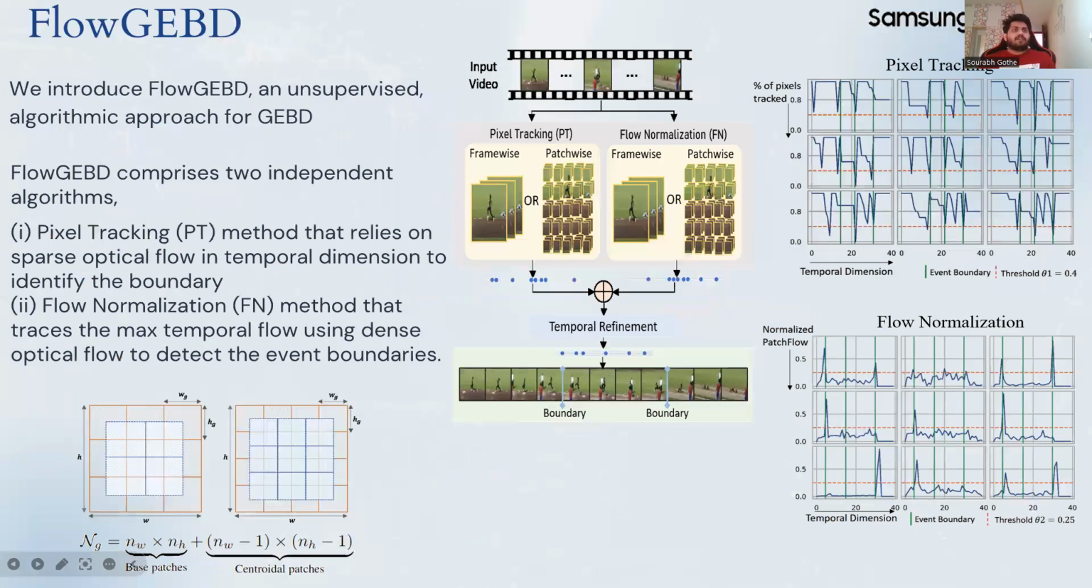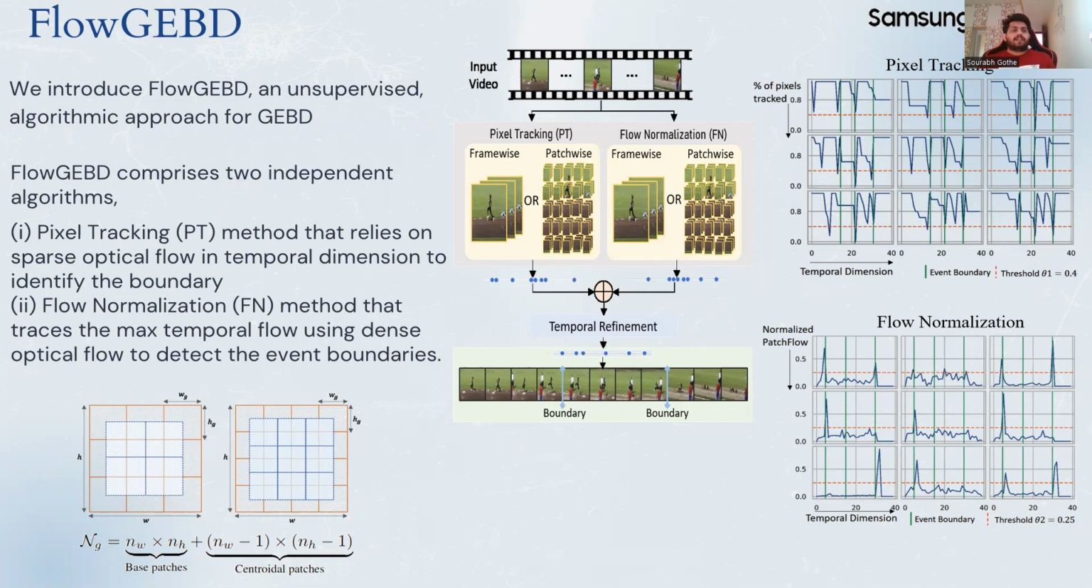So, we introduce FlowGEBD, an unsupervised algorithmic approach for GEBD. FlowGEBD comprises two independent algorithms, pixel tracking and flow normalization. The pixel tracking method relies on a sparse optical flow in the temporal dimension, and the flow normalization method traces the max temporal flow using the dense optical flow.